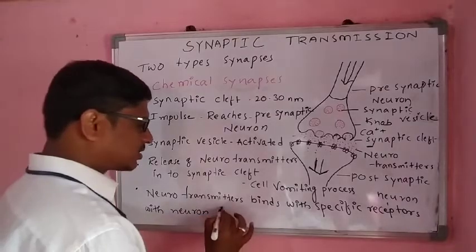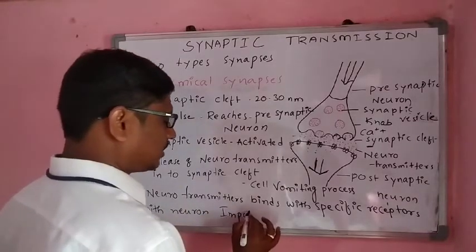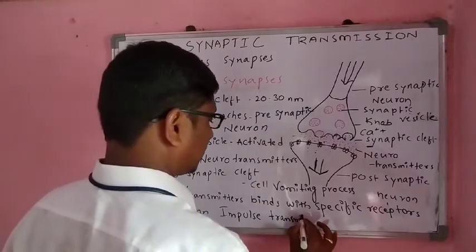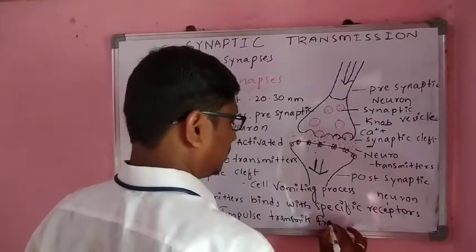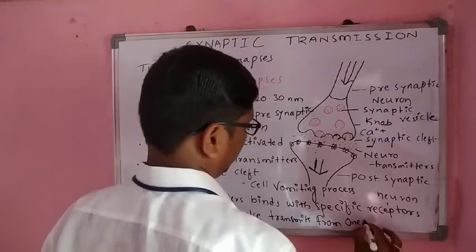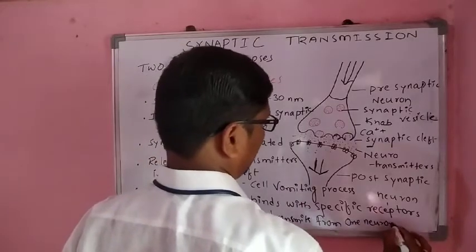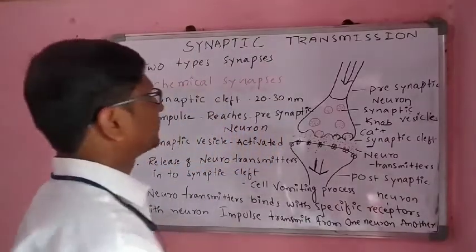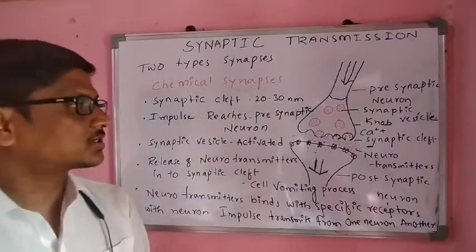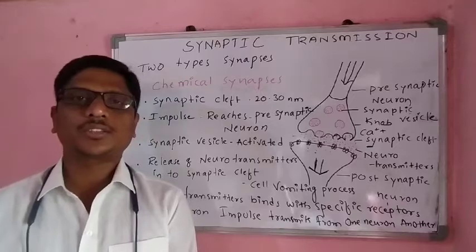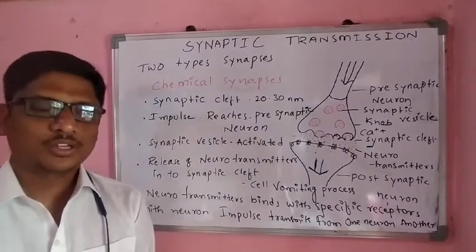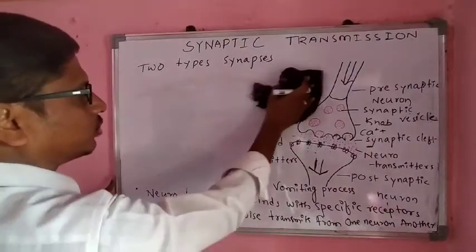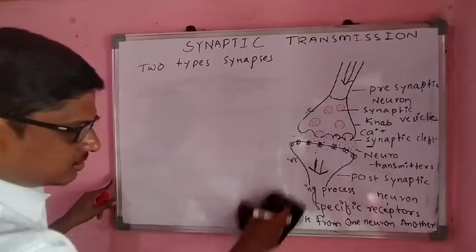Then the impulse transmits from one neuron to another. That process we call a chemical synapse. In chemical synapses, neurotransmitters play a major role. We will discuss which neurotransmitters are there and their roles.